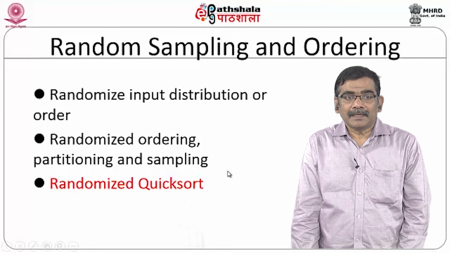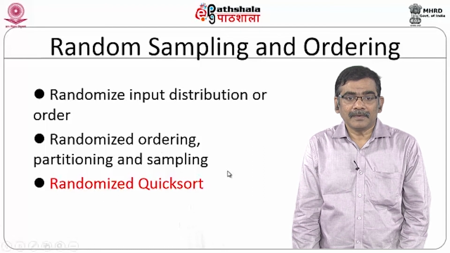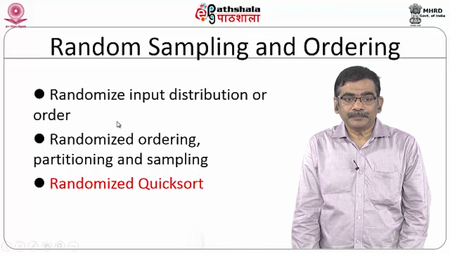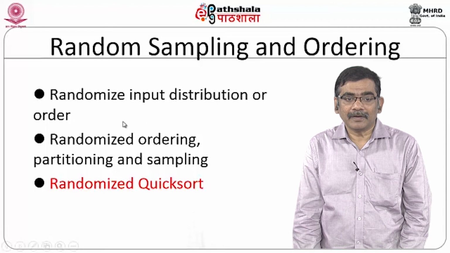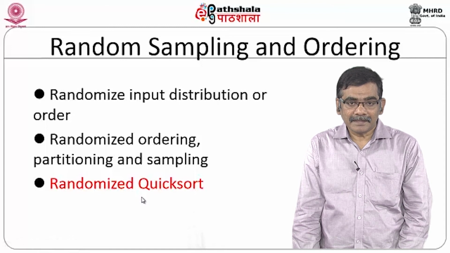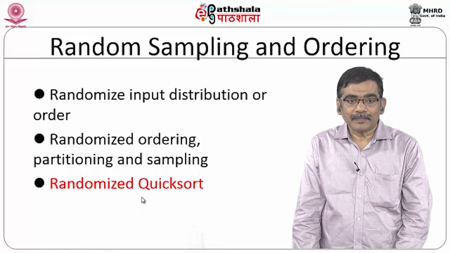Now, we will take one more principle called random sampling and ordering. We will try to randomize the input distribution or order. We will use the concept of partitioning and ordering to create some algorithms. One of the primary algorithms which we are going to discuss is the randomized quicksort.